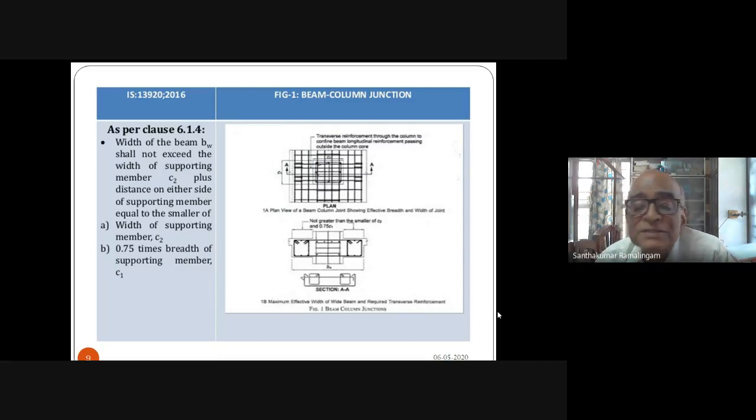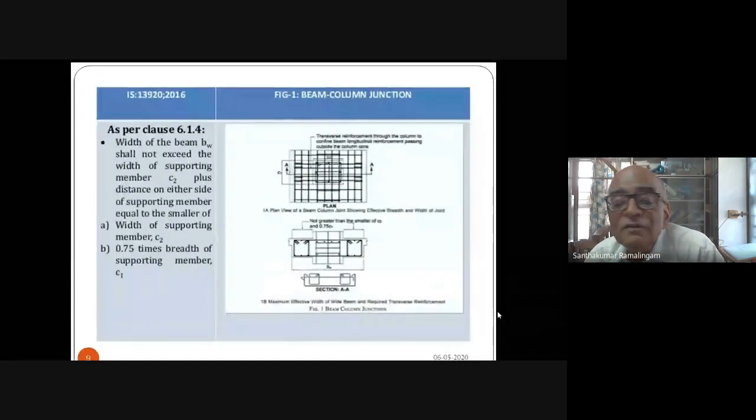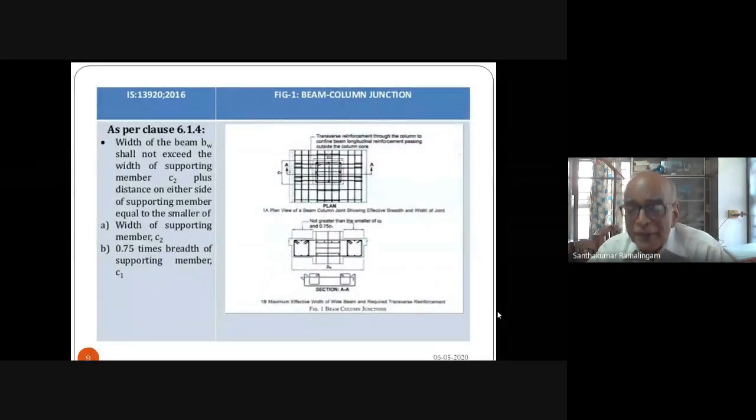How do you manage? Now, this is called wide beams, and in wide beams, to make it behave as a wide beam integrally, you will have to have confining steel on both sides, plus integrating steel going right down. If you do this, you will have a wide beam and a narrow column.